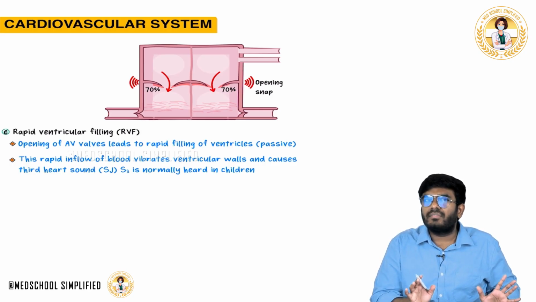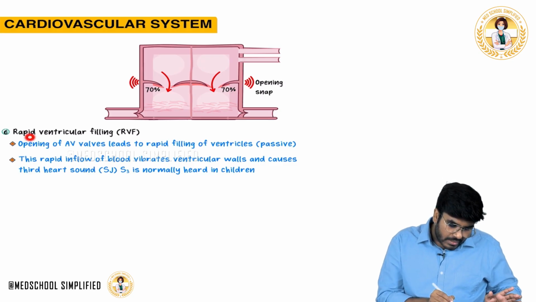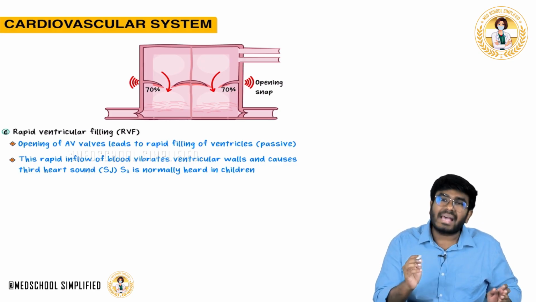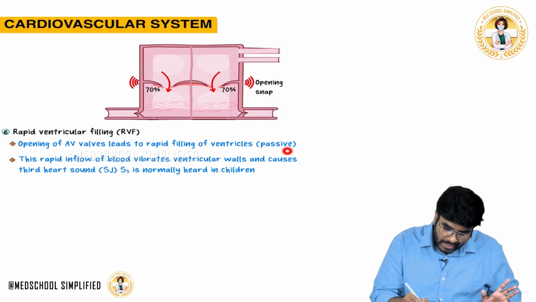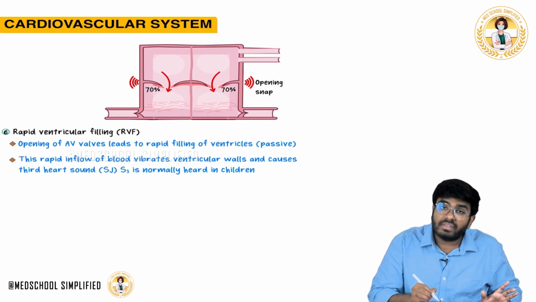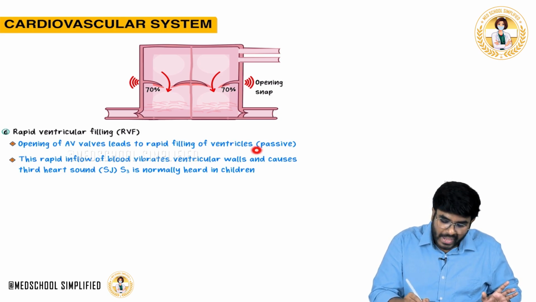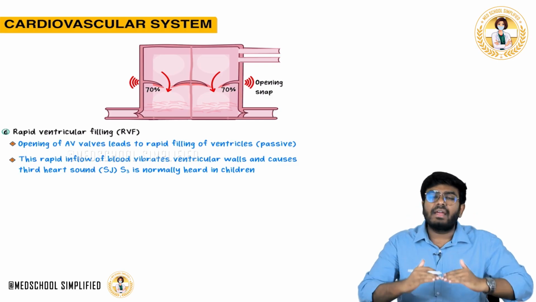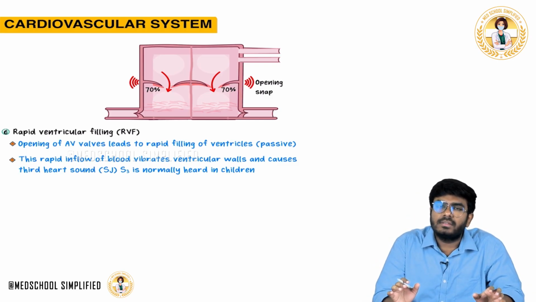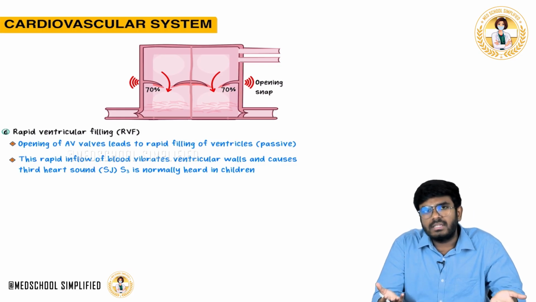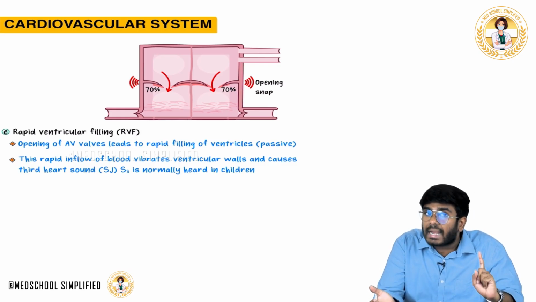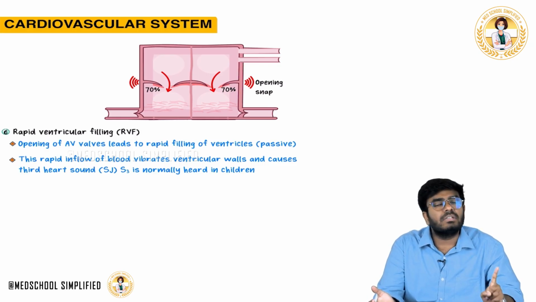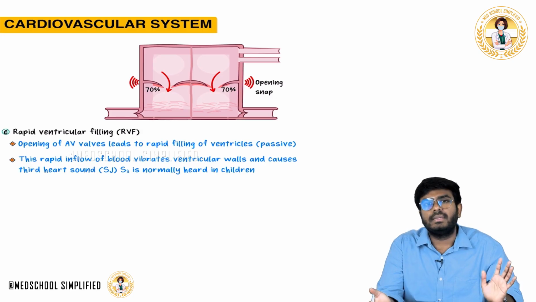This is not an active ventricular filling, this is a passive ventricular filling. So this rapid ventricular filling is passive, not active. That's why I have just shown here that opening of the AV valves leads to rapid filling of the ventricles, which is passive in nature. There is no contraction of the atria. Simply the blood is gravitating down into the ventricles, that's it. There is no contraction of muscle, no need of ATP. That's why we call the rapid ventricular filling phase passive in nature. 70% of the ventricles are filling passively.